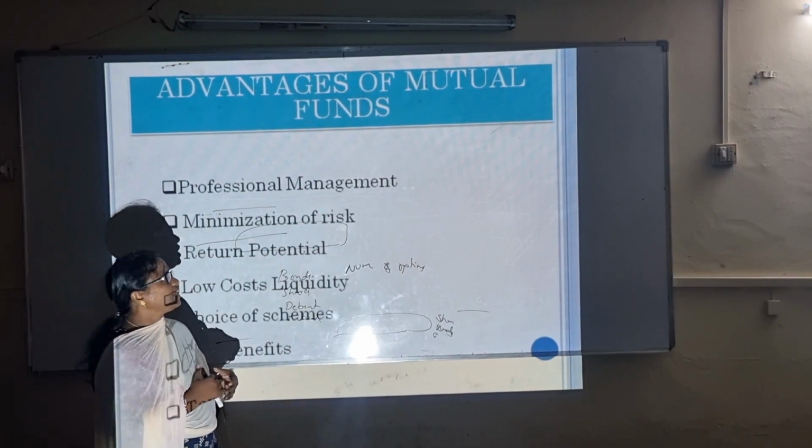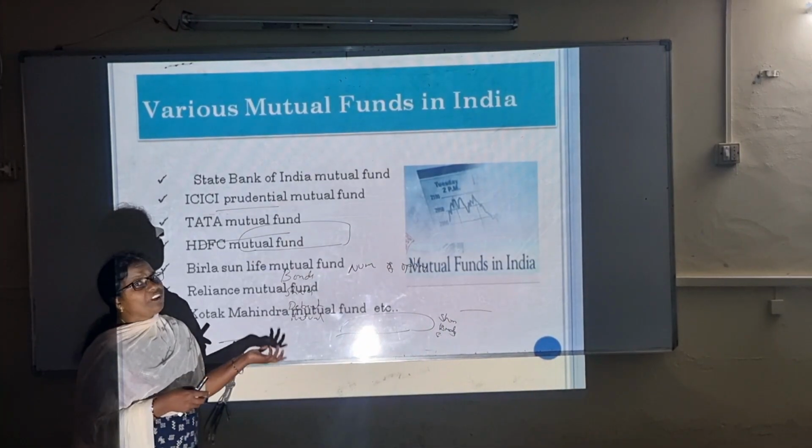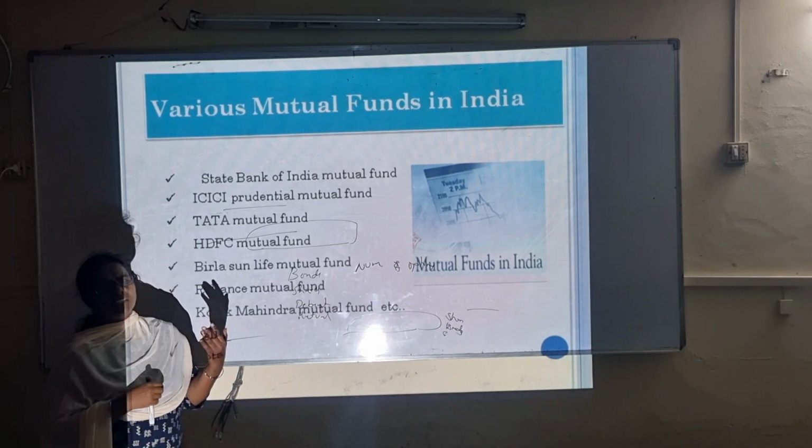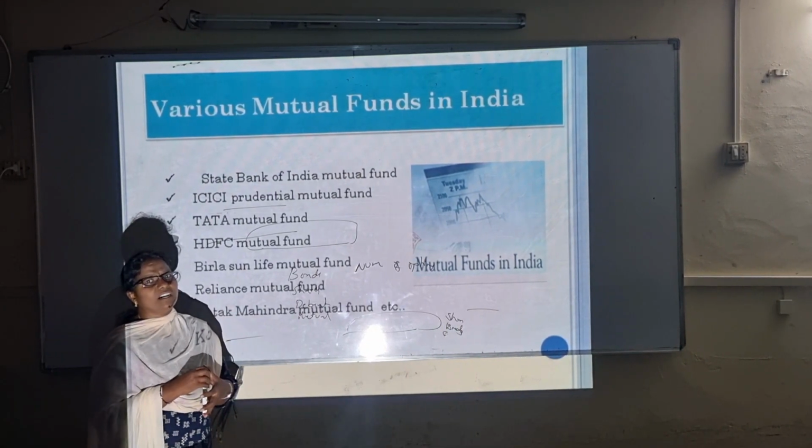Then we are proceeding to various schemes in India, various mutual funds which are giving more returns in India.